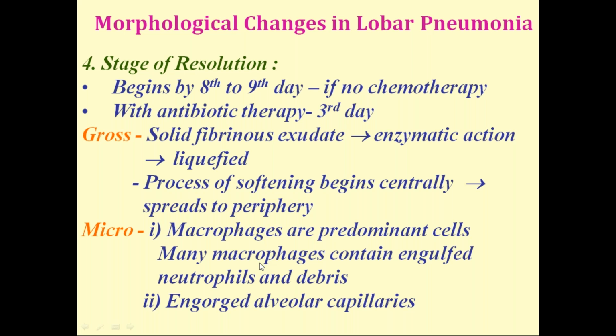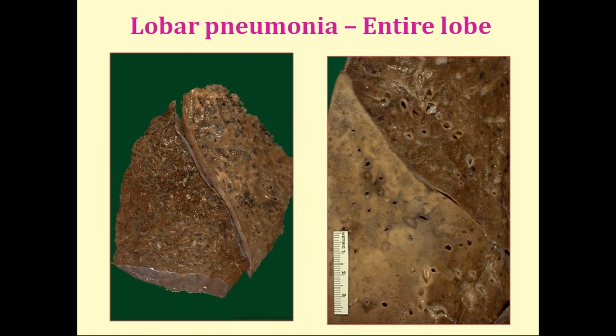So this is the final stage, the stage of resolution. The fibrin strands get liquefied, and more macrophages are seen, which engulf the debris and other inflammatory cells. So these are the 4 stages.